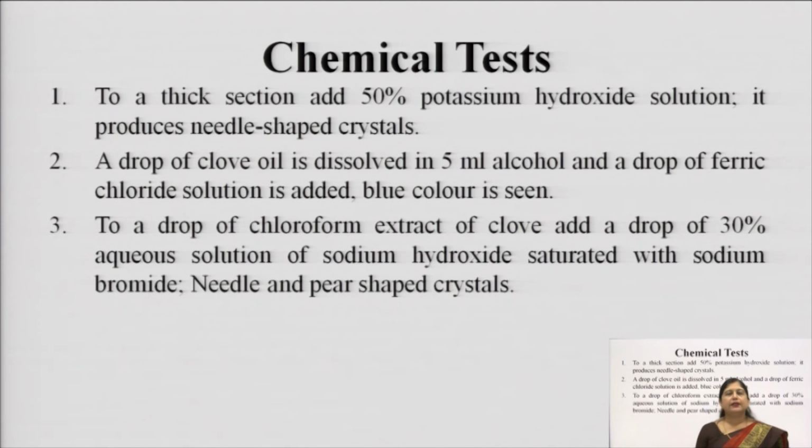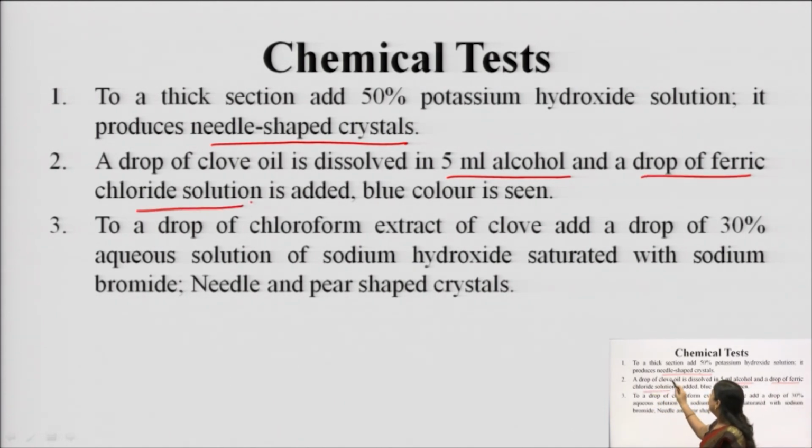For the chemical tests, one test we do with KOH, potassium hydroxide, which produces needle shaped crystals with clove. For the second test, we add alcohol, and with alcohol we add 1 drop of FeCl3, and then the clove oil produces a blue color.